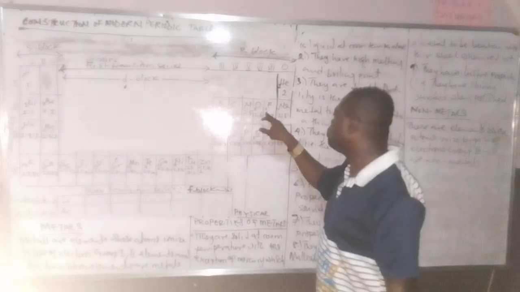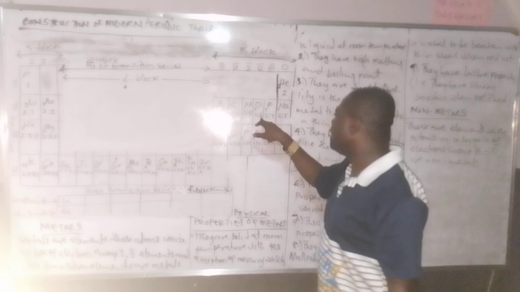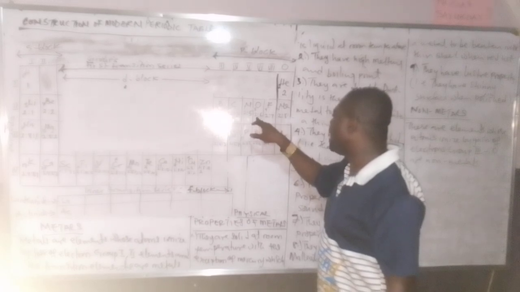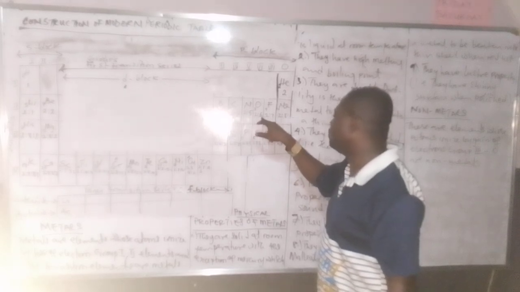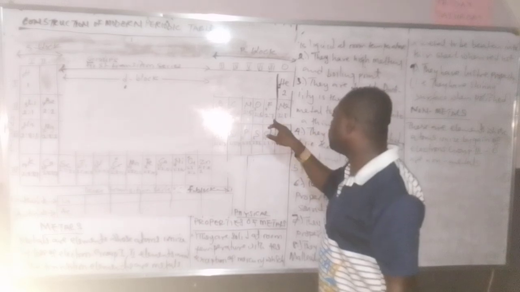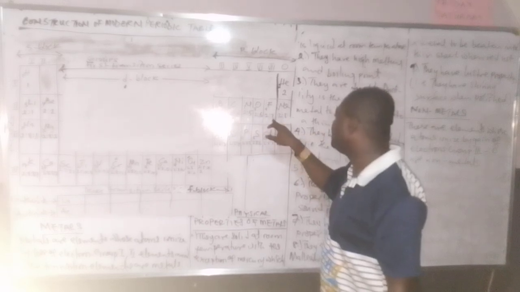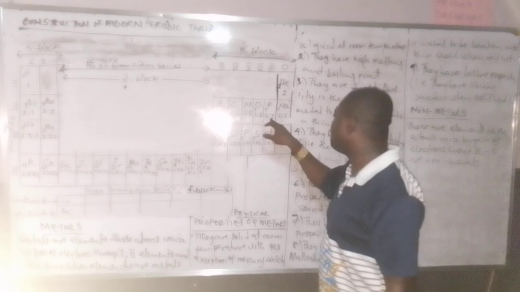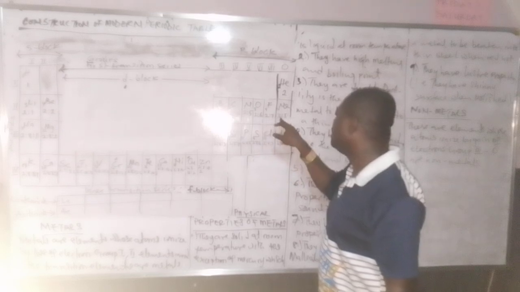This oxygen borrows 2 electrons and adds them to this 6, now to form 2 to 8 to 8. And it now forms what? O2 minus, which is a negative ion. Then fluorine gains 1 electron to this 7 to become 2 to 8. Then it becomes F minus because we borrow 1 electron. So they form negative ions when they borrow electrons.